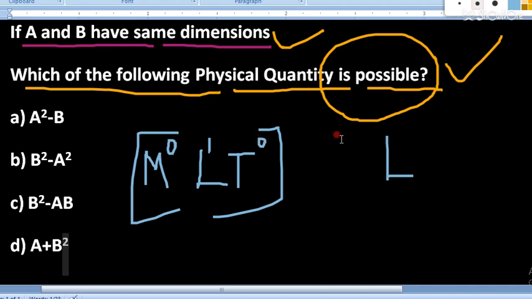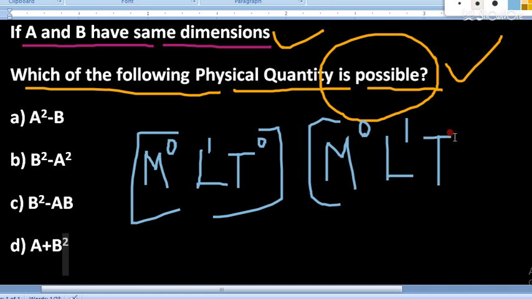In the same way, you can write the dimensional formula for B. The dimensional formula for B will also be M0, L1 and T0, because they both have the same dimensions. Same dimension means the powers of the dimensional formula are the same. So now see which of the physical quantities is possible.